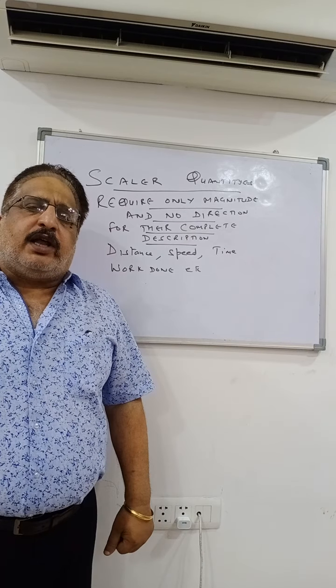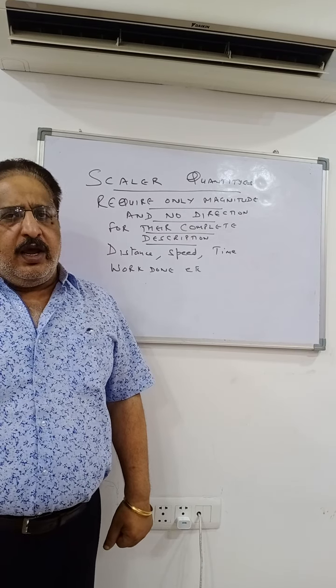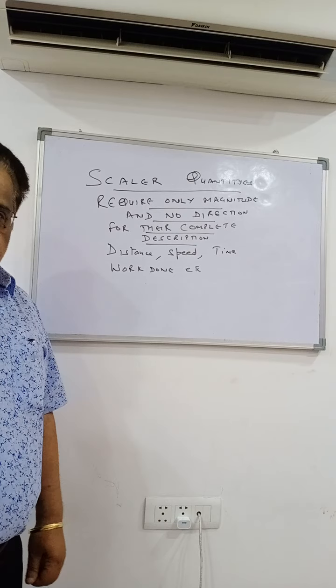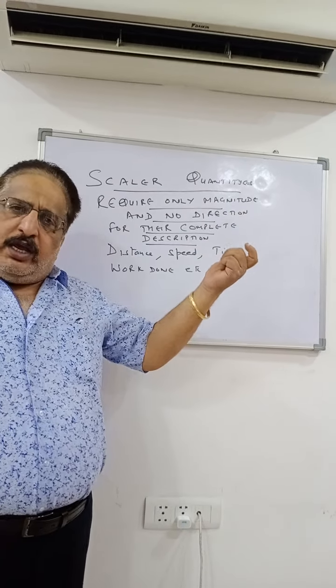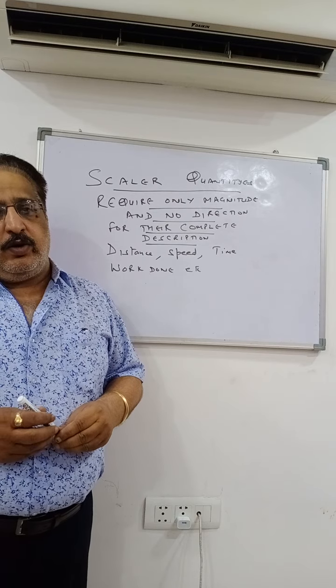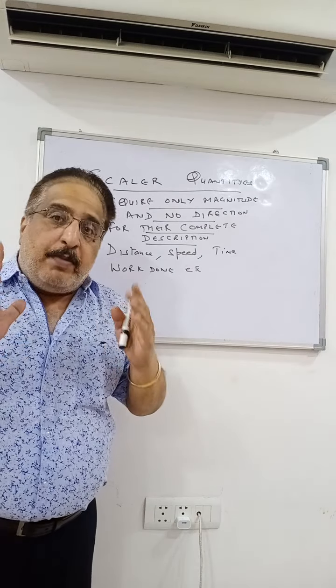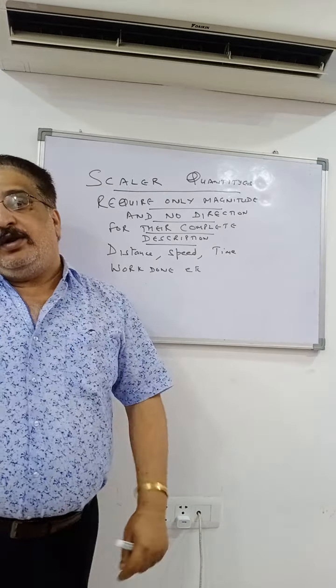Nobody asks you what's the time. You say it's 11 o'clock. You don't say towards south, towards north, towards west. No, there's no need to describe time with direction. Same is the case with distance. 3 kilometers in any direction is the distance. So these quantities require only magnitude and no direction at all. So these are scalar quantities.